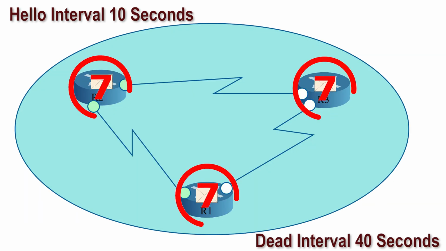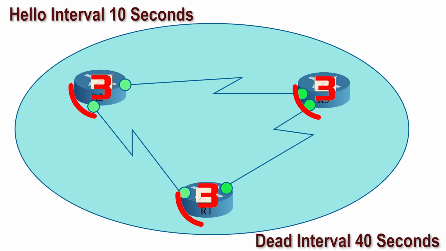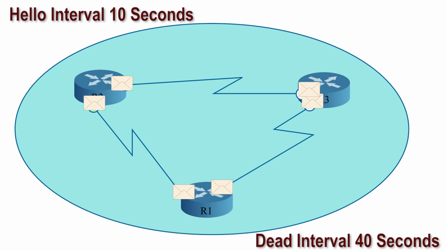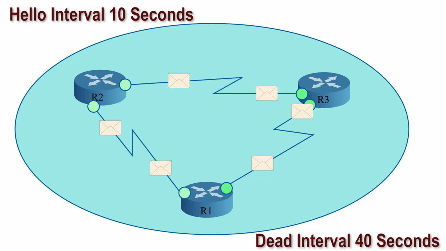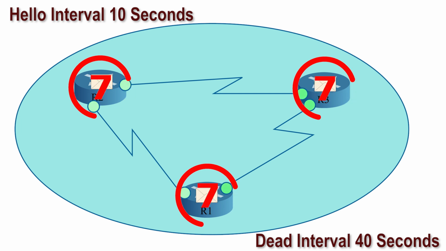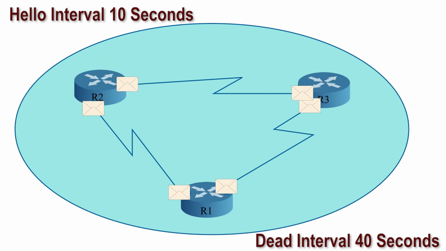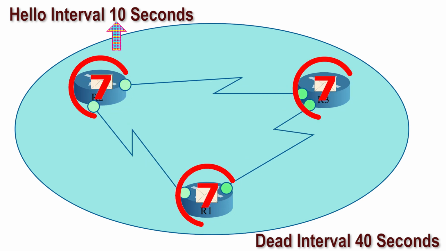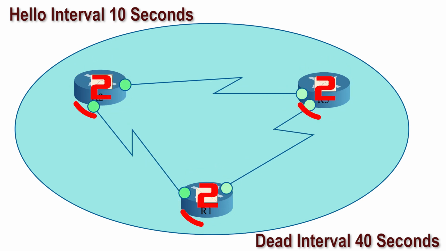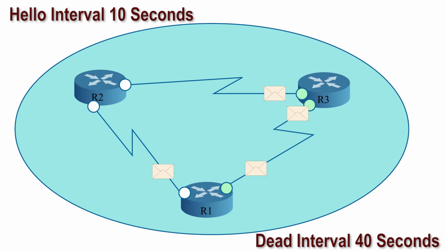An OSPF router uses hello packets to discover and establish neighborship with other OSPF routers in the network. It sends hello packets at a specific interval. This interval is known as the hello interval. After building the neighborship, it uses hello packets to maintain the neighborship. The default hello interval is 10 seconds. It accepts a hello packet from the neighbor every 10 seconds.